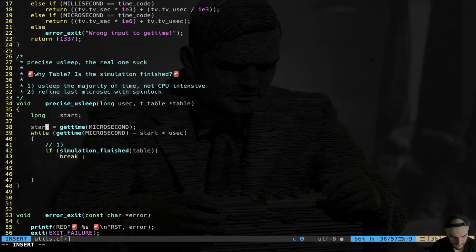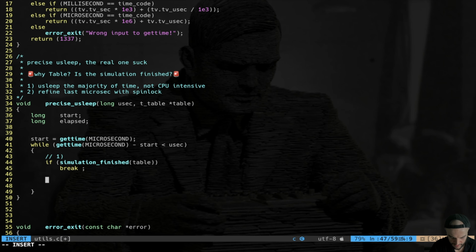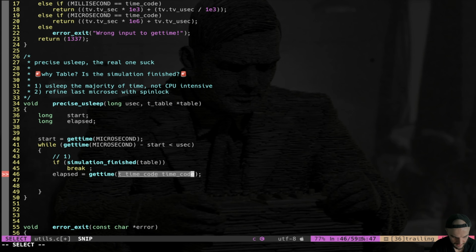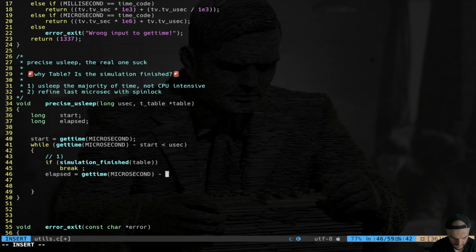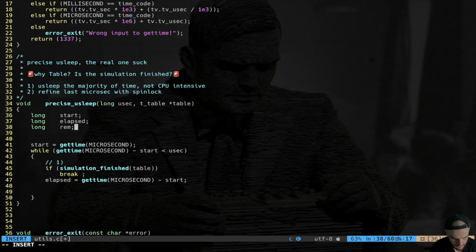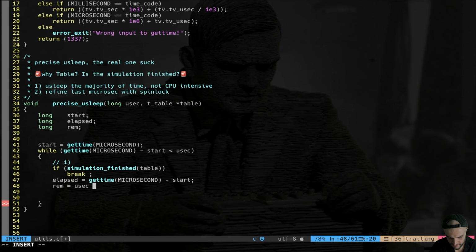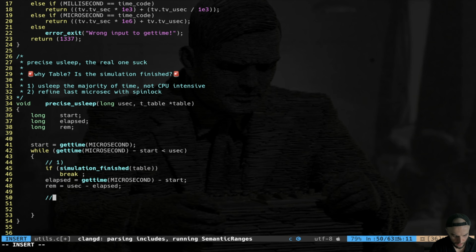Then to make this hybrid, I'm going to use a variable I call long elapsed, and I say elapsed is equal to get time again in microseconds minus start. Then another long variable, which is remaining, and I say remaining is equal to usec minus elapsed. All of this is to get a spin lock threshold.